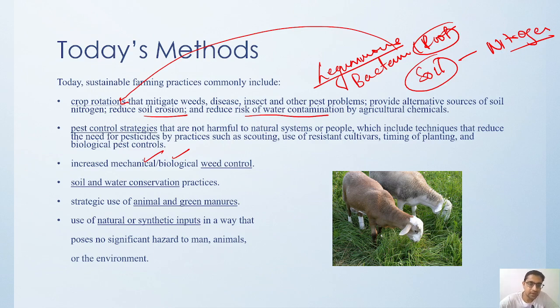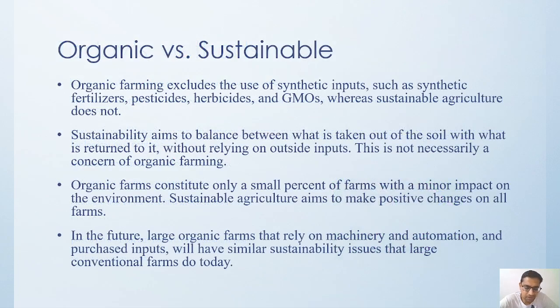Okay, then use of natural or synthetic inputs are also being utilized at various other places. Now most of the people have the concept like what is the difference between organic and sustainable agriculture. Okay, so whenever we say organic farming, do not utilize any type of synthetic inputs like chemical fertilizer, pesticide, herbicide or genetically modified crops.